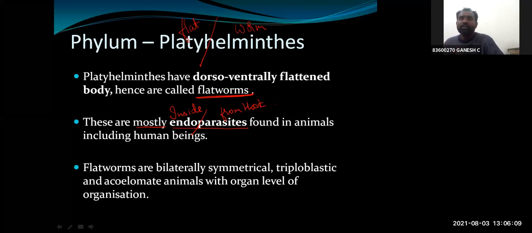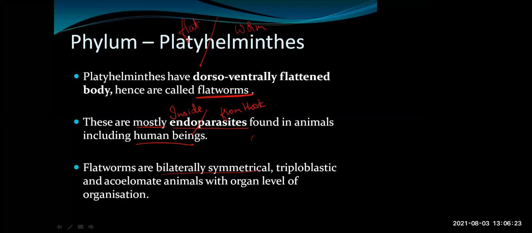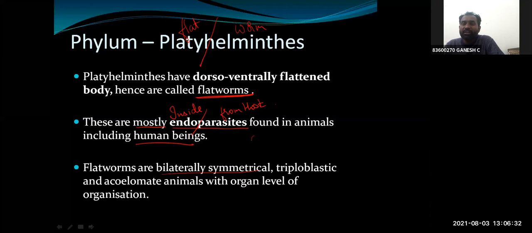They are also found inside human beings. Flatworms show bilateral symmetry. Can anyone tell me what is bilateral symmetry? Left and right halves of the body are the same, sir. Yes, when an organism can be divided into two equal halves from only one plane of the central axis, then we call it bilateral symmetry, and we call that plane the sagittal plane.